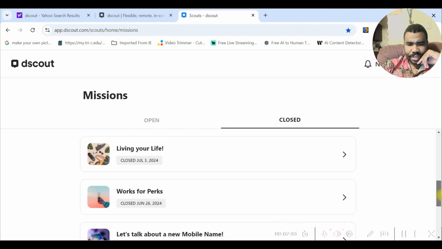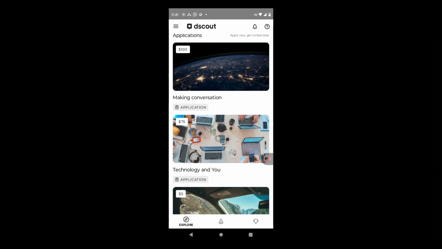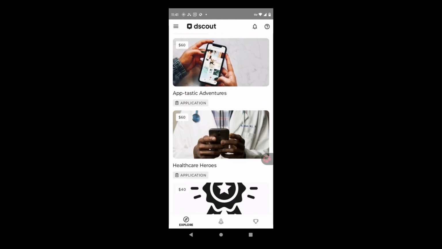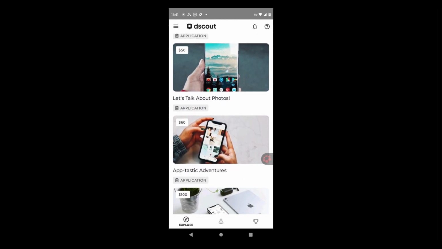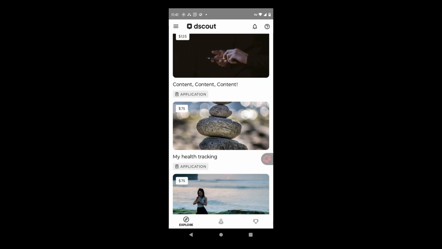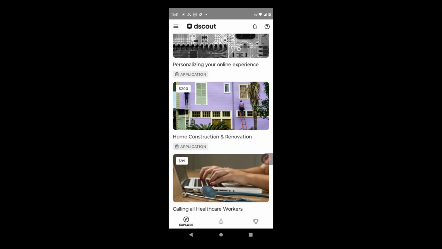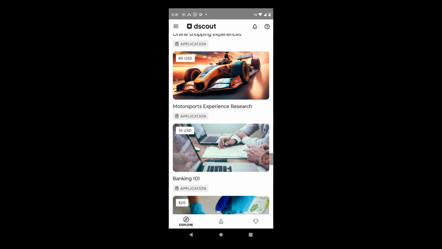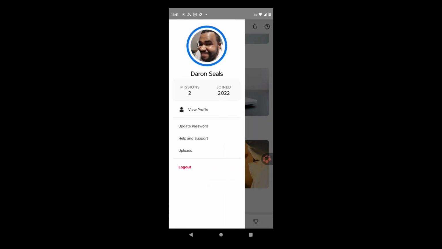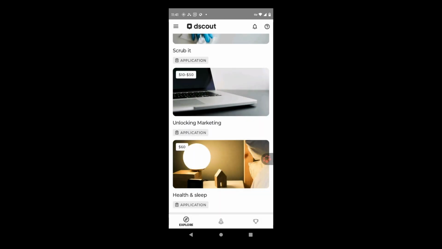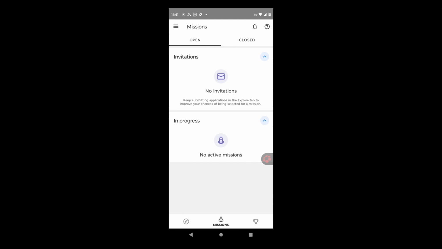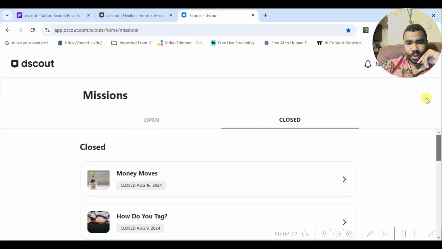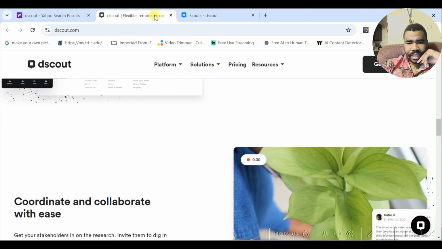These are all the ones that I participate in, and there's more to that. It's a whole page of it.